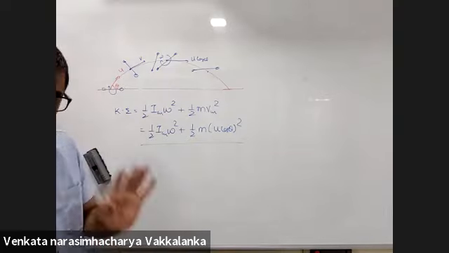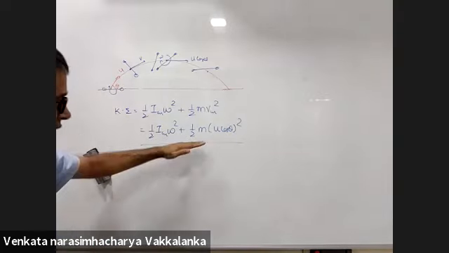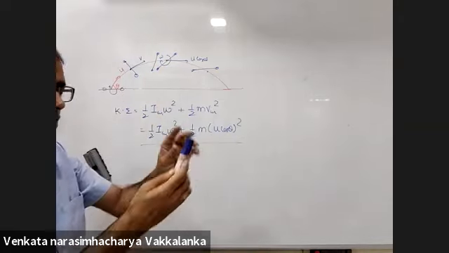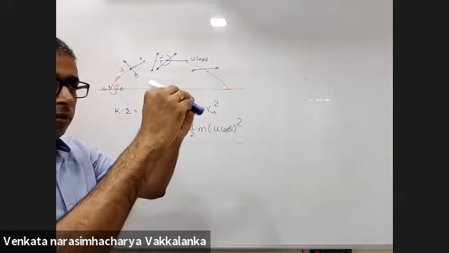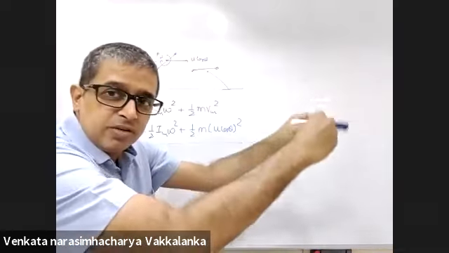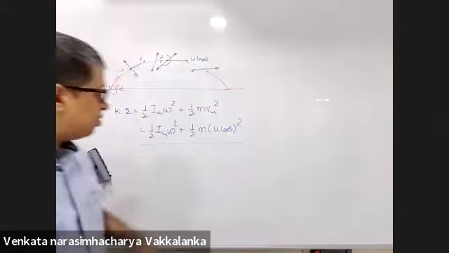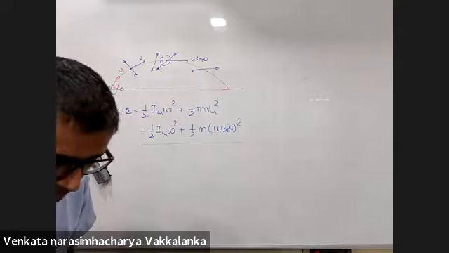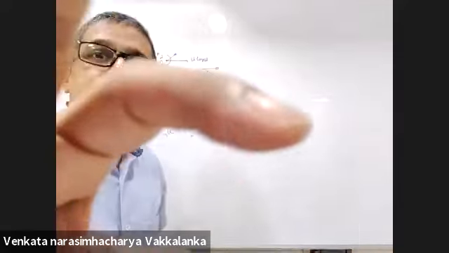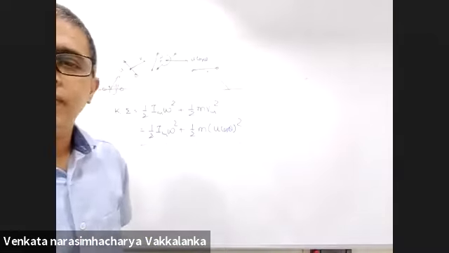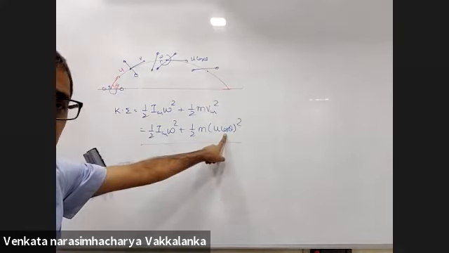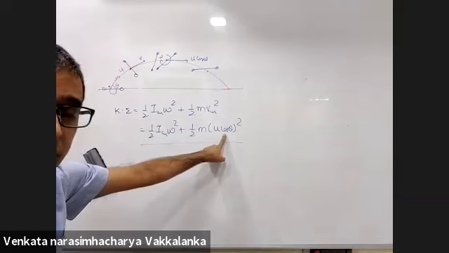Did you understand what is the meaning of this statement? Kinetic energy of the body about its center of mass, it is rotating this way, plus kinetic energy of center of mass with respect to ground. Center of mass is moving, that is half m v_CM square. Is this clear till here? Yes, sir. So this is only for the highest point. If you want to take a different point, take its velocity.